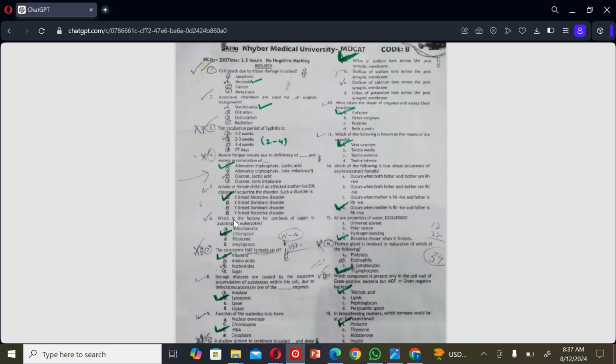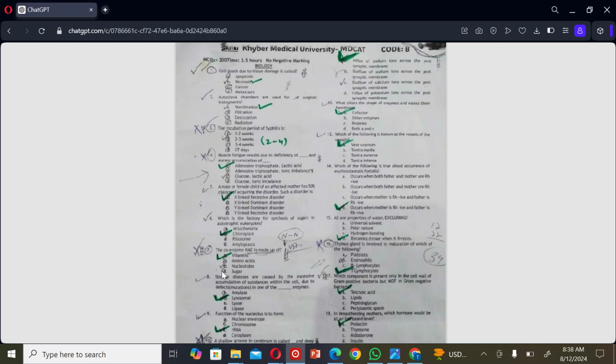The next MCQ: which is the factory of synthesis of sugar in autotrophic eukaryotes? A. Mitochondria, B. Chloroplast, C. Ribosome, and D. Amyloplast. So the correct option is B. Chloroplast.